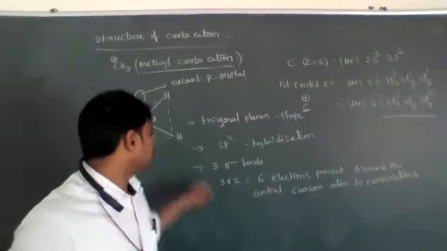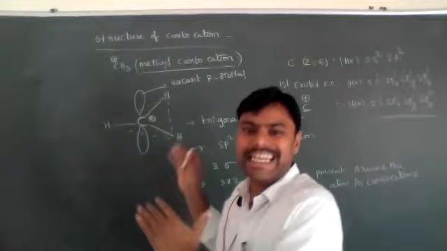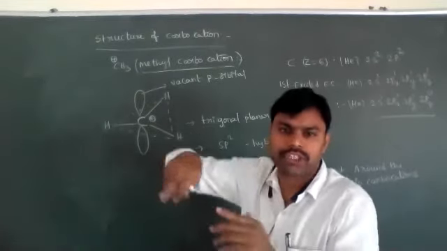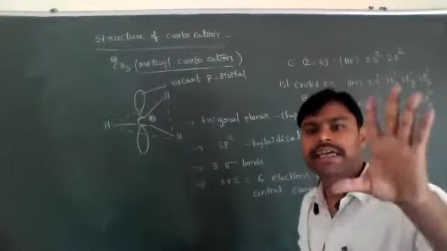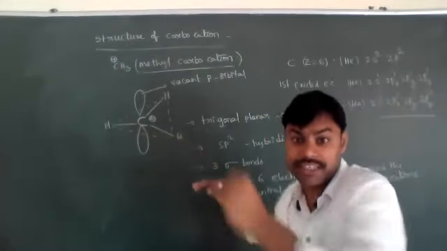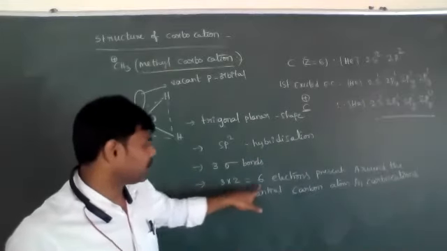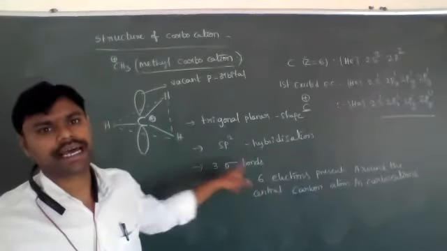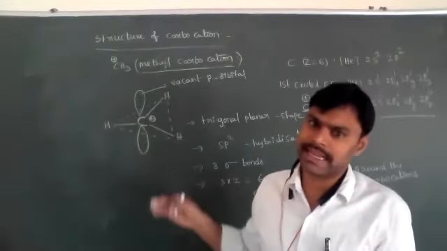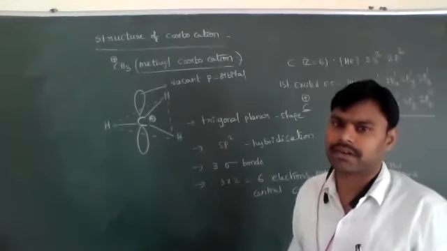So in carbocations, the carbon has 6 electrons, which is less than 8. According to the octet rule, the central atom should contain 8 electrons. But here it has only 6, which means it is deficient. That's why it is electron deficient and has a positive charge. A positive charge means fewer electrons; a negative charge means more electrons.